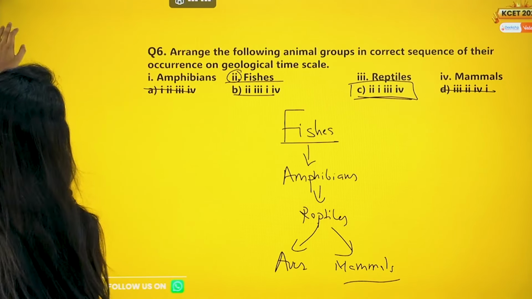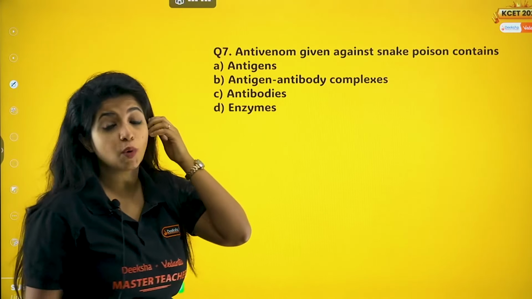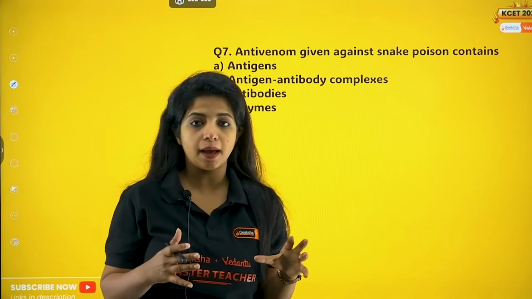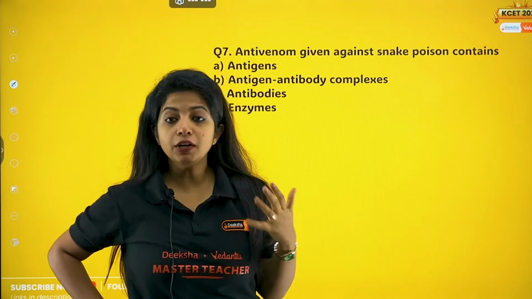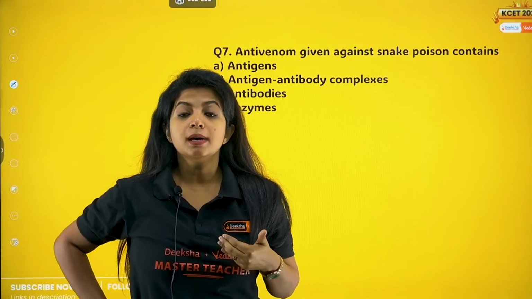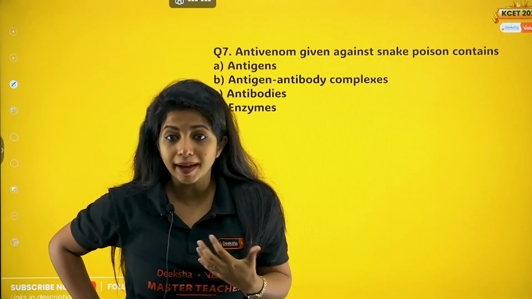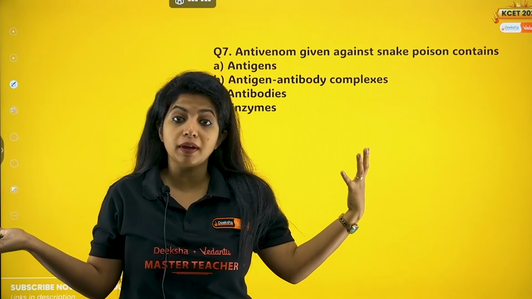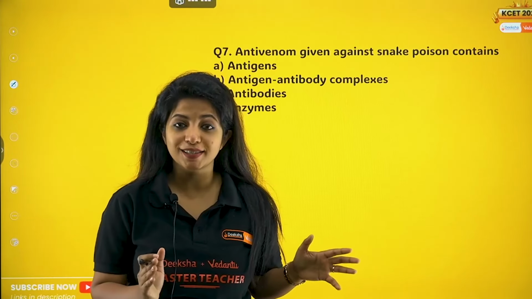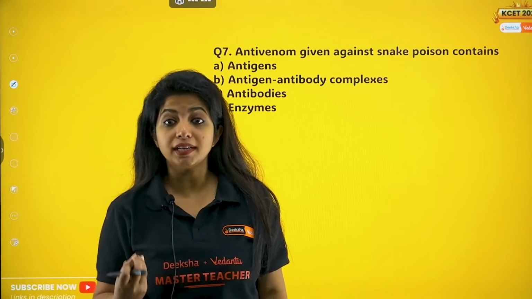Okay? Next, antivenom given against snake poison contains what? Antivenom, my dear children. For example, I went to the doctor, a snake bit me, and the doctor will give me something which could save my life. And what is that something? An antibody against this venom. I cannot wait for my body to produce antibody against this.